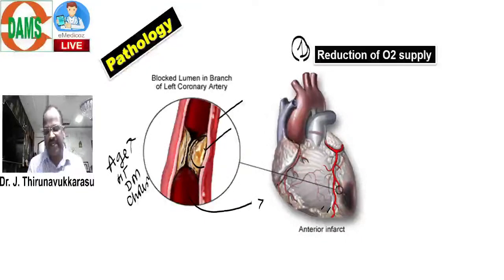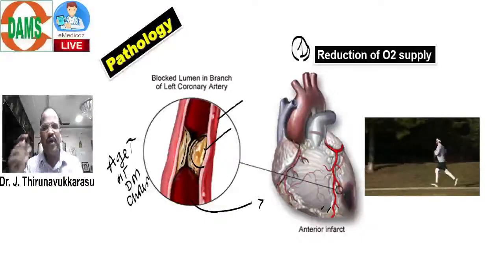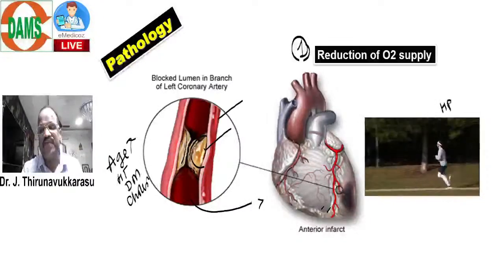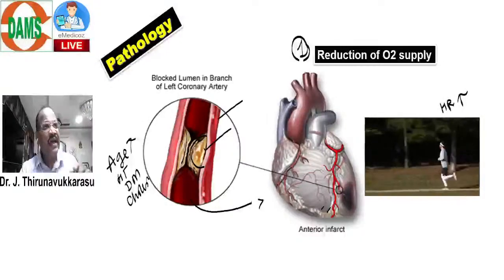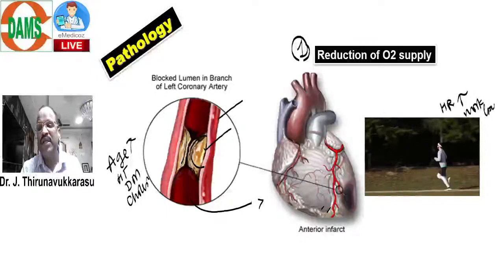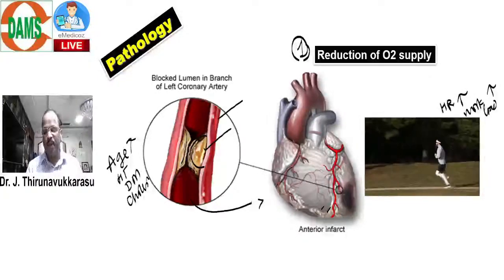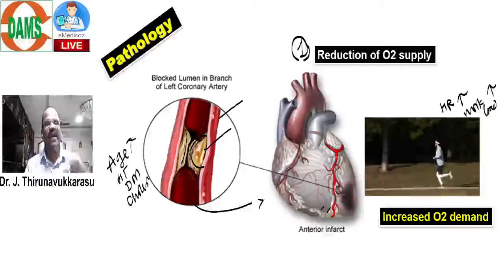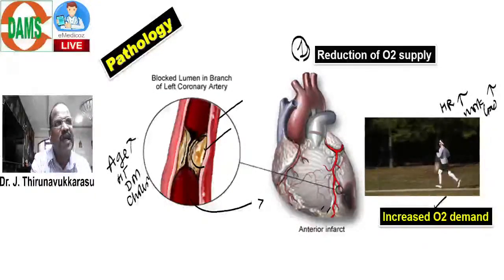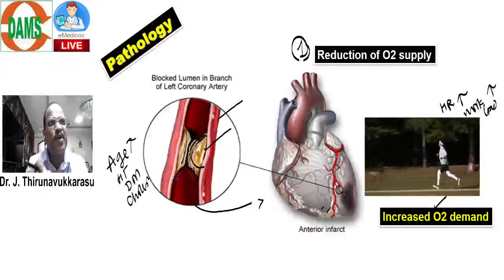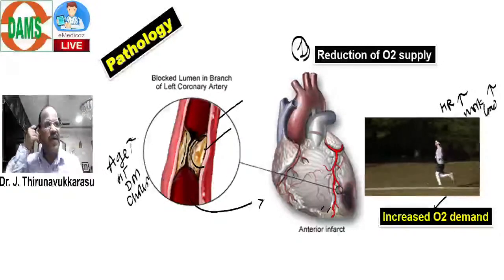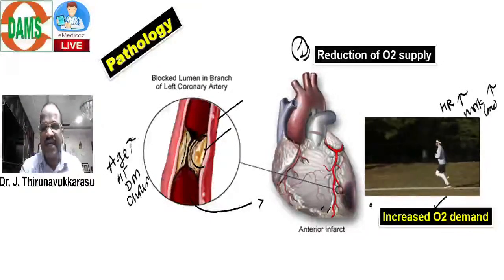But when the same patient goes for walking or jogging, the heart rate is very fast and the cardiac workload is very high. When the workload is very high, there are more oxygen demands, and this atheromatous coronary artery may not be able to provide that much oxygen supply. So one reason is increased oxygen demand.